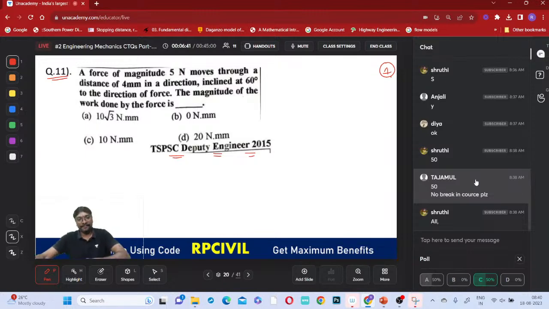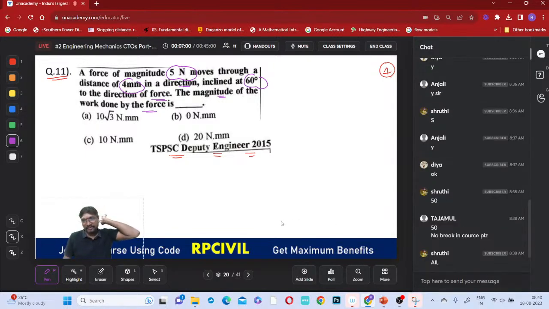Right, over. Now, what can you say? A force of magnitude 5 Newton moves through a distance of 4 millimeter in a direction inclined at 60 degrees with the direction of this force. What is the magnitude of the work done by the force?